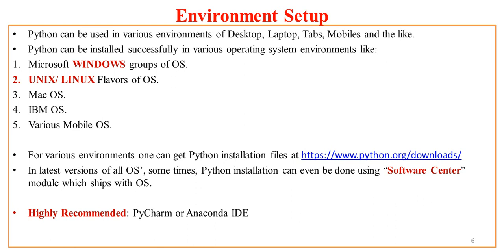Now, all the latest versions of OS have something called Software Center, which ships with those OSs. Now, if you go to those OSs and go to the Software Center, you'll be getting the list of various applications which you can install. And among those, you'll find one of the applications you can directly install, provided that you have internet connection, and that application is Python. So that will be very easy for you to get it installed and configured.